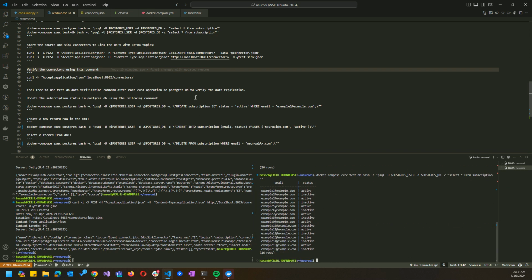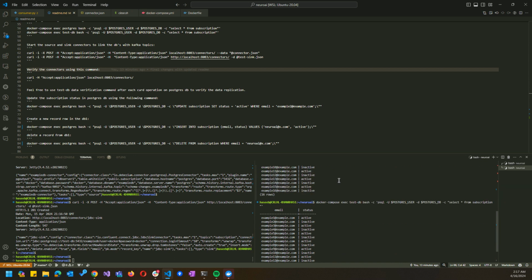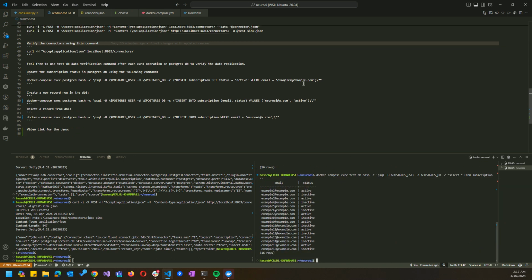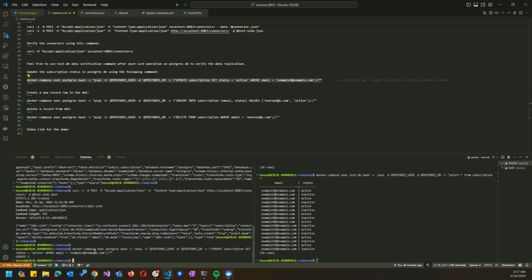The actual task is to perform the CRUD operation on the Postgres DB, the DB1, and see if the changes get reflected in test DB2. And for that, we will actually update a subscription. So over here, example 2 is inactive. We'll set it to active, and let's run this command and verify over here, and it got changed. So it is updated to active in the test DB, and we made the changes to actually the DB1.